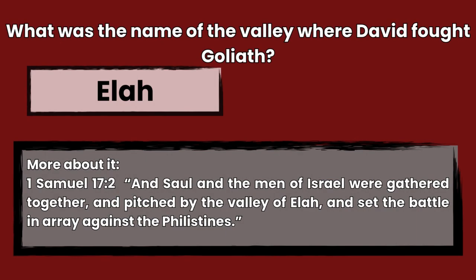The answer is Elah, 1 Samuel 17:2. And Saul and the men of Israel were gathered together and pitched by the valley of Elah and set the battle in array against the Philistines.